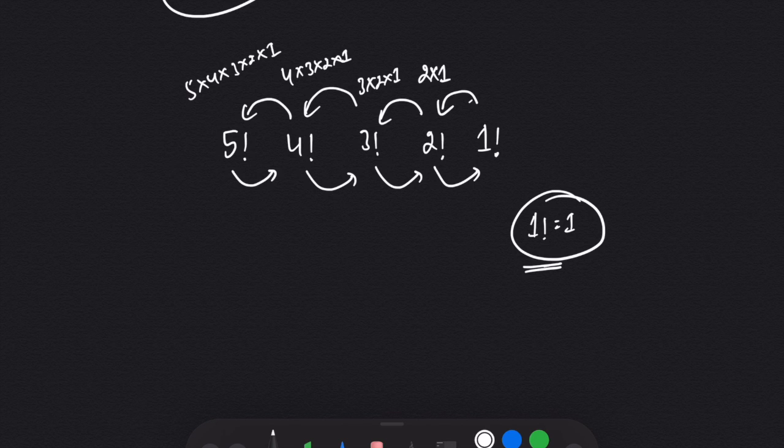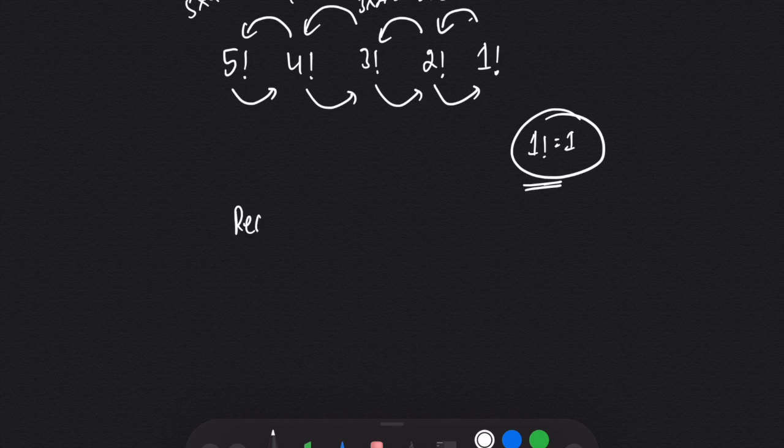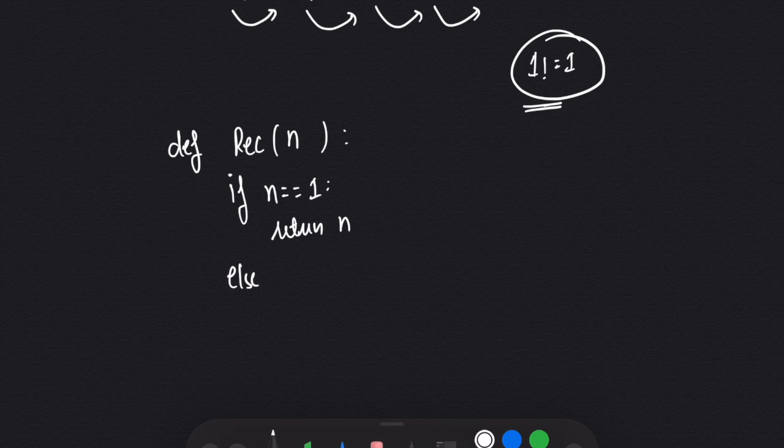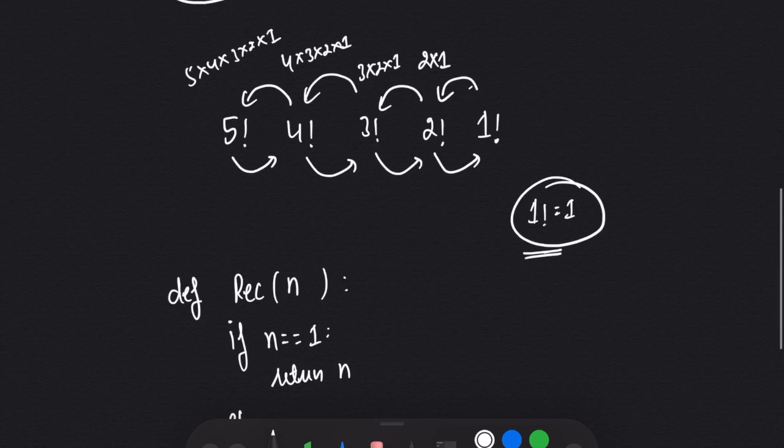And if you look at the code, we will define a function recursion and we will pass a number to it. Let's say n. If n is equal to 1, we will return n, or you can say 1. Else, we will call the recursive function on n minus 1. So how will I calculate? n into recursive function on n minus 1. And this is what we are doing here.